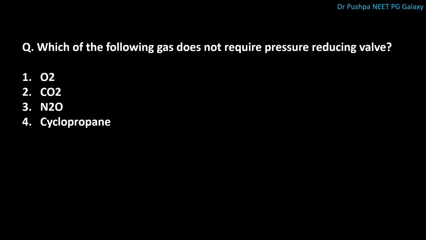Next question is, which of the following gas does not require pressure reducing valve? The correct answer is cyclopropane. The pressure is around 60 psig. For oxygen and nitrous oxide, pressure will be high, so we need to reduce the pressure to around 35 to 45. High pressure can cause pulmonary barotrauma.